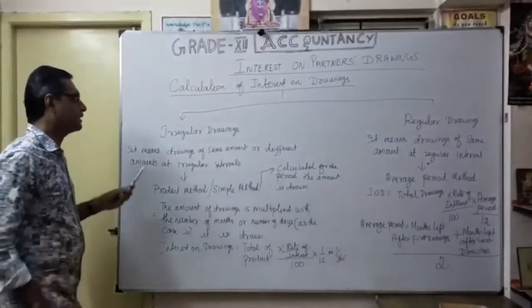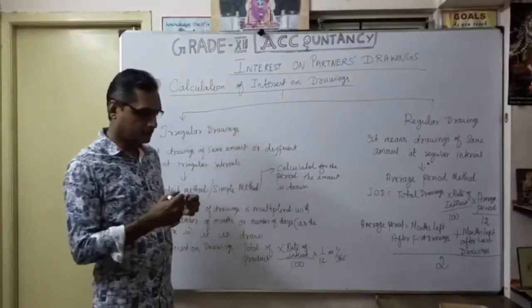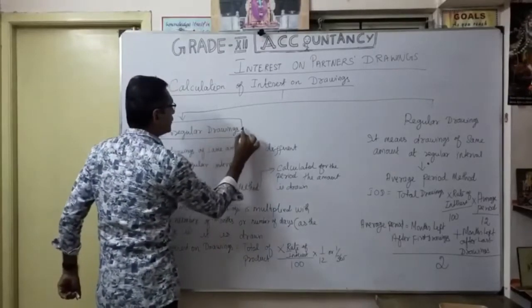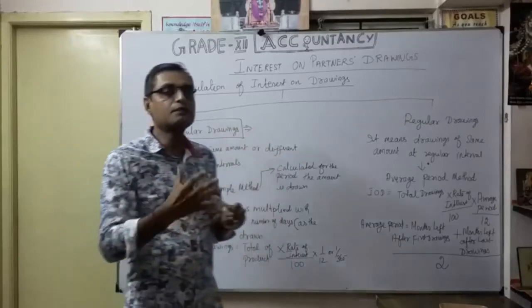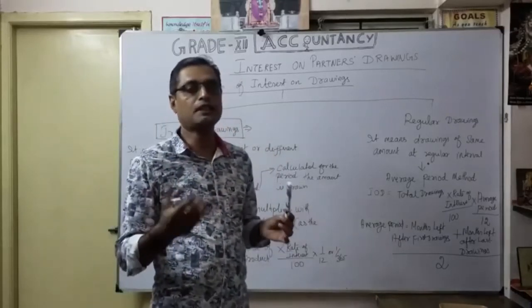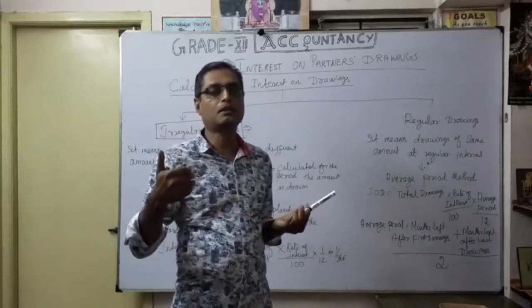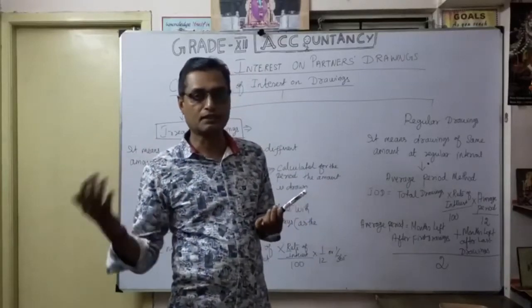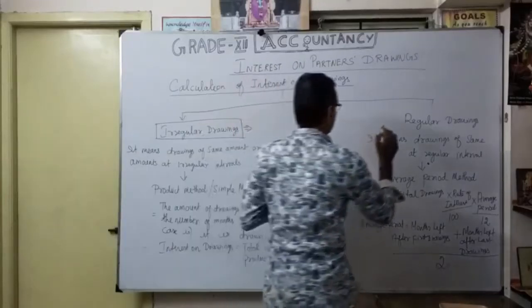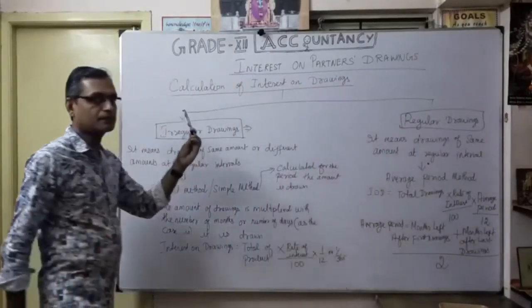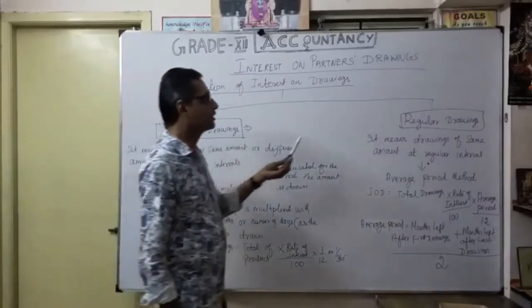See here, drawings can be classified into 2 types. Drawings may be irregular drawings. Irregular drawings means they are not uniform drawings. Whenever they feel like it, they withdraw the money. There is no condition like that. That's irregular drawings, not periodical drawings. For example, April, then suddenly June, and then suddenly October, like that. The other is regular drawings, where they draw uniformly. So drawings can be classified into irregular drawings and regular drawings.